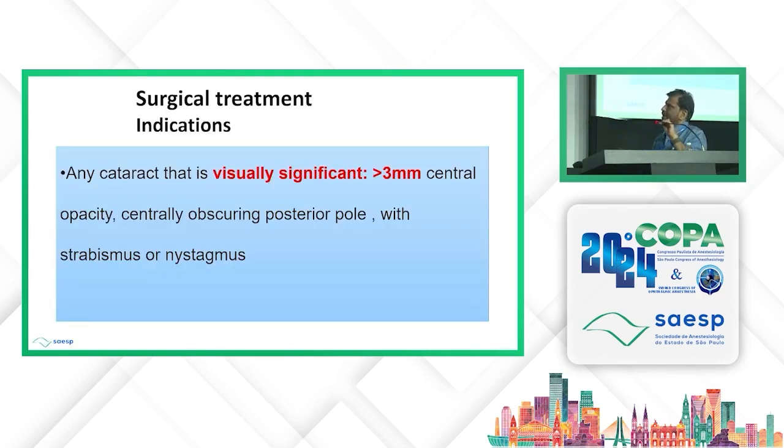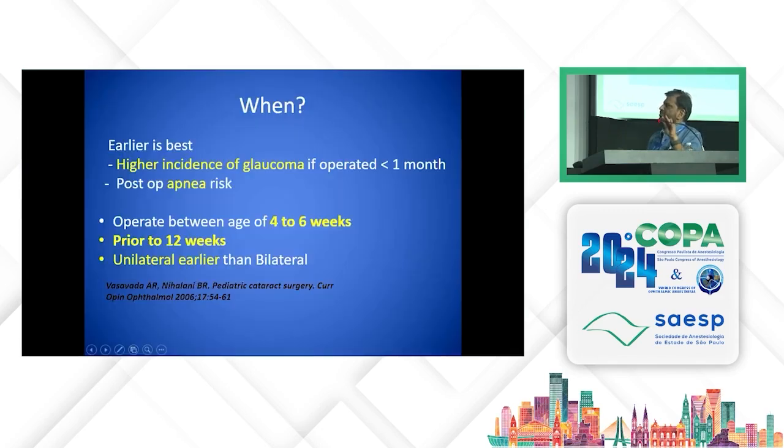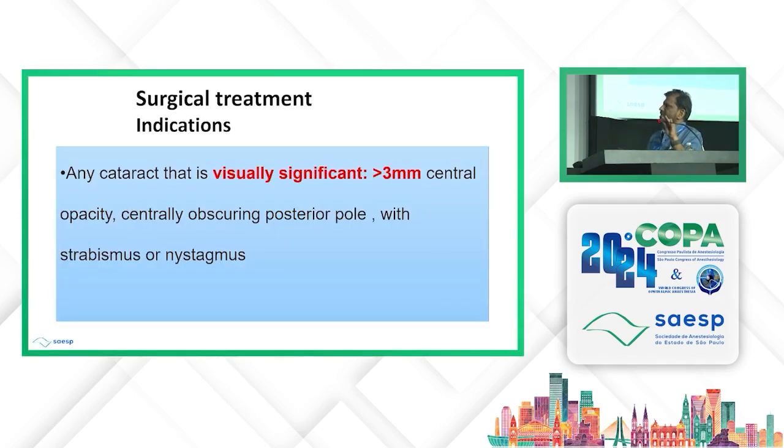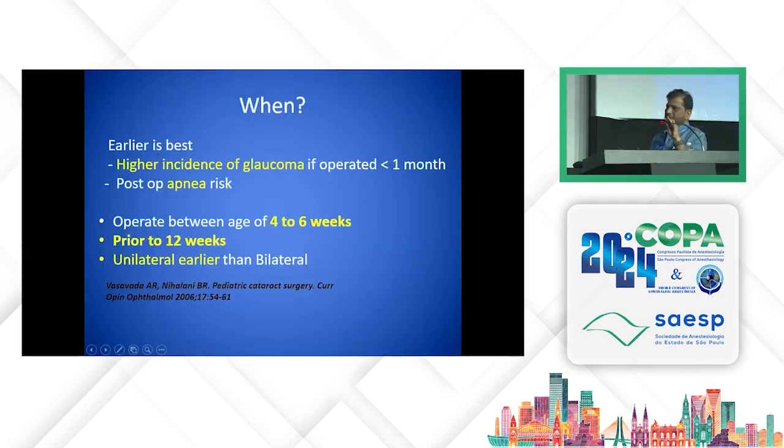Surgical treatment indications: any cataract which is visually significant, more than 3 millimeters central opacity obscuring the posterior pole, with strabismus or nystagmus, should undergo cataract surgery. The earlier the better. Higher incidence of glaucoma, 4 to 6 weeks and 6 to 8 weeks is the period. A unilateral cataract should be operated early, at 4 to 6 weeks, and a bilateral cataract should be operated between 6 to 8 weeks.